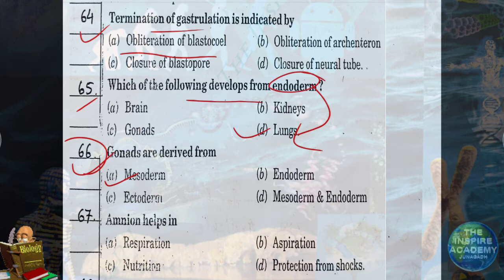This is also an important question. Gonads are derived from mesoderm. There are three germinal layers: ectoderm, that is the outer layer; mesoderm, that is the middle layer; and the innermost layer is endoderm. Endoderm gives rise to lungs, mesoderm gives rise to gonads. Gonads are testes and ovary. Question number 67. Amnion helps in protection from shocks.